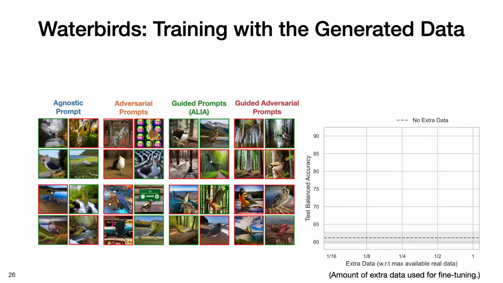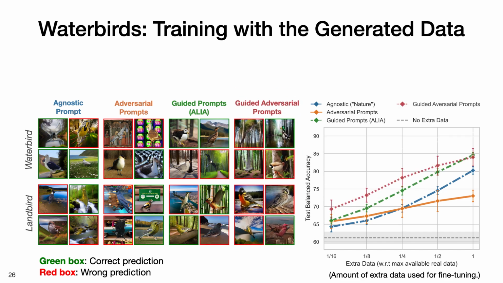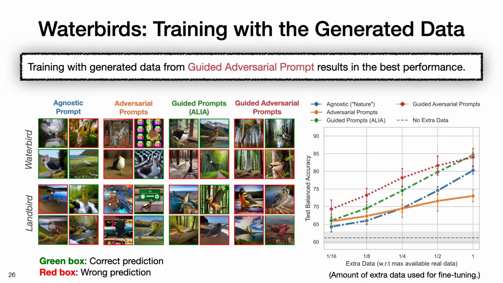Here are results from fine-tuning on the different generated data. Our results show that training with generated data from guided adversarial prompt results in the best performance.